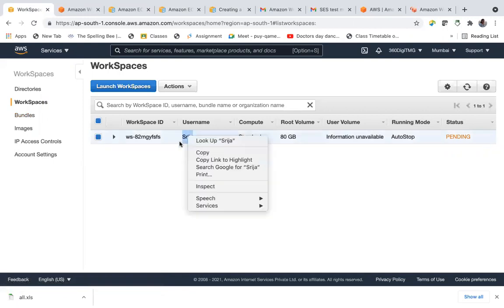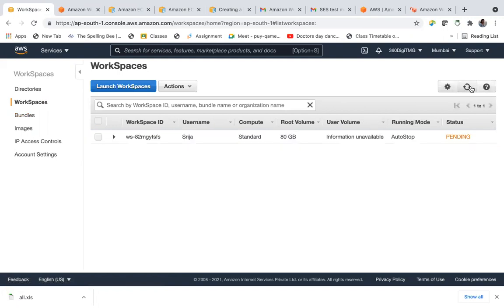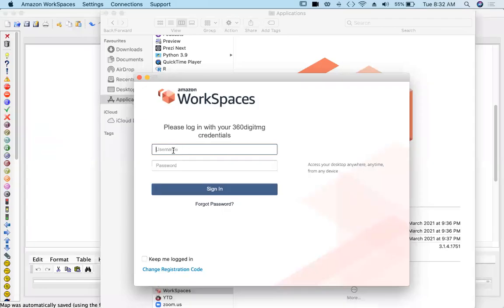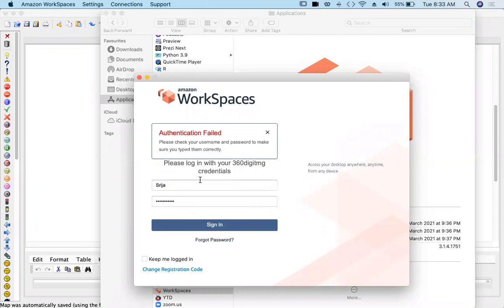This is the username. Status is pending. Password. So the password when you have given while creating your workspace, we have given a password, that password.